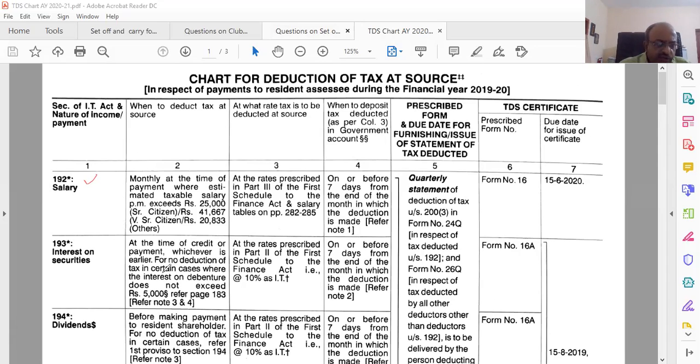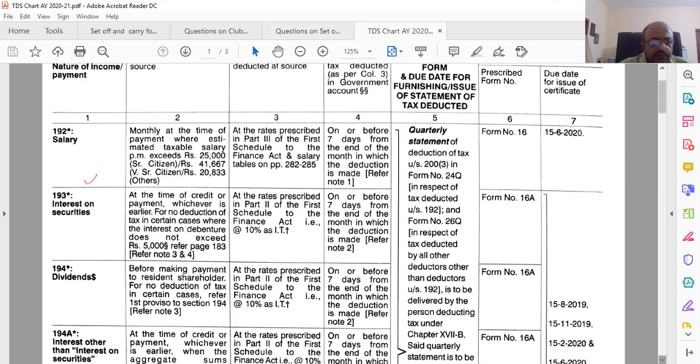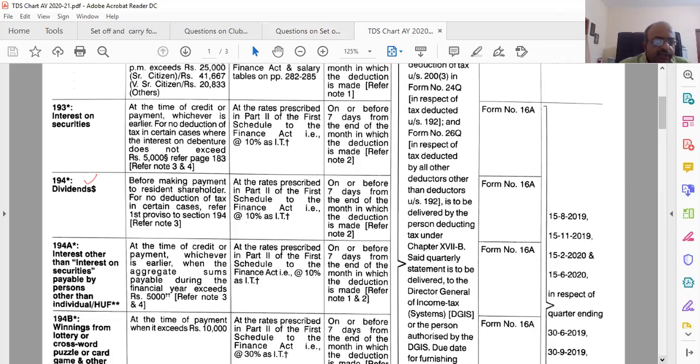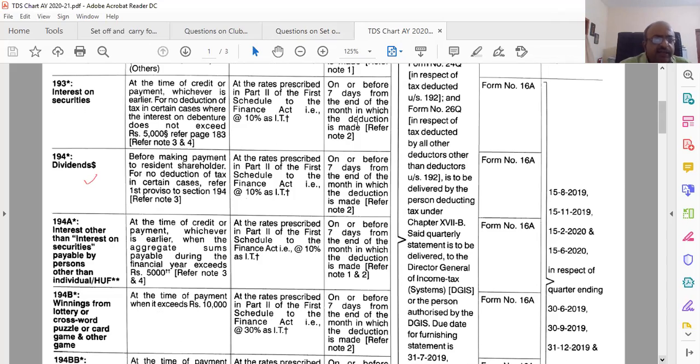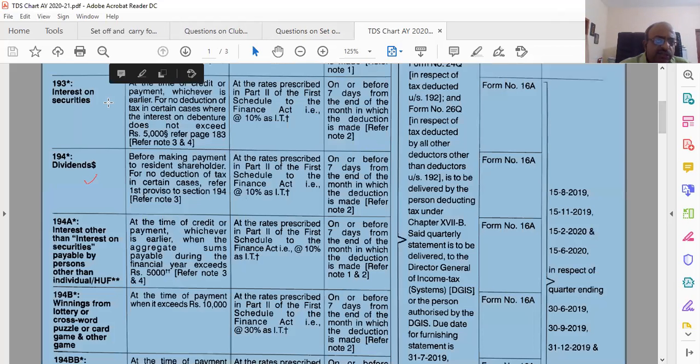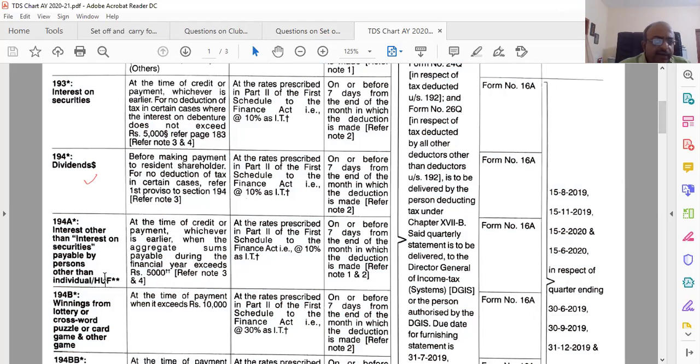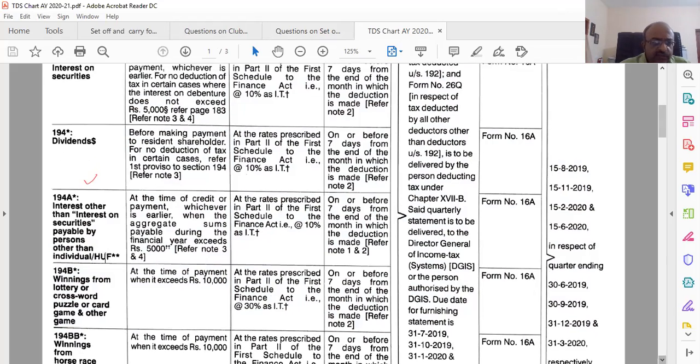Then interest on securities, dividend, then interest other than interest on securities. So what is the difference between securities? Mainly debentures and all, which is secured. This is like bank deposit and all, 194A. Bank deposit and all comes under that.